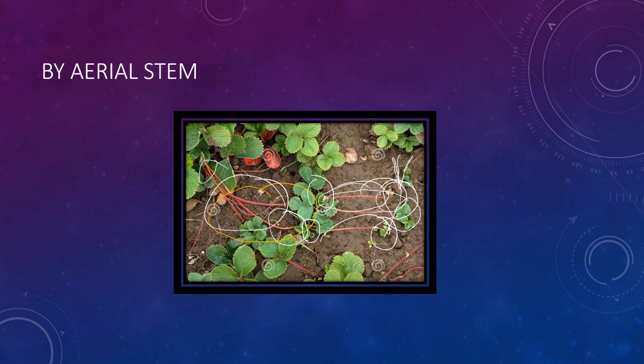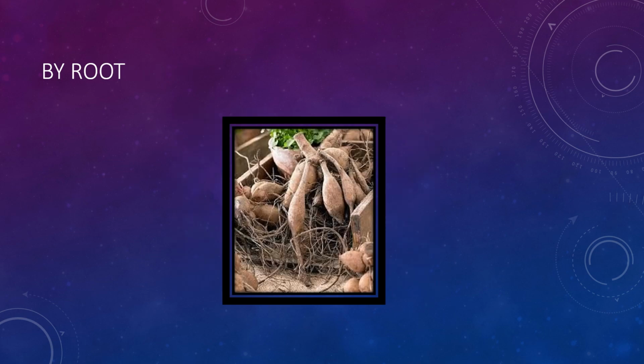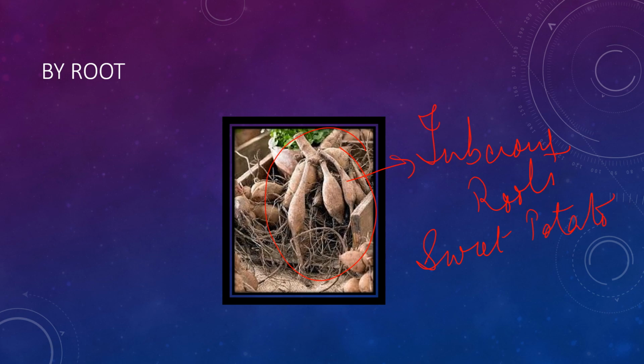Now we will move on to this method by root. So by root, you can see that plants like sweet potato and dahlia have fresh tuberous roots. So these are all tuberous roots. So the plants, namely, sweet potato and dahlia, flowering plants, are examples. They have tuberous roots with adventitious buds.